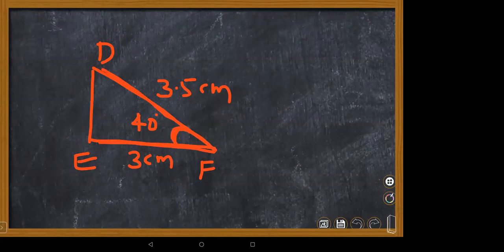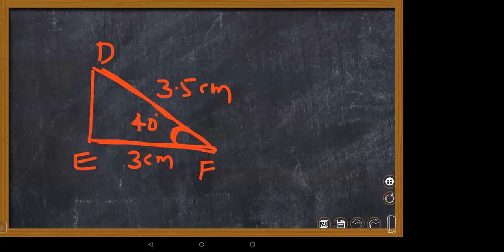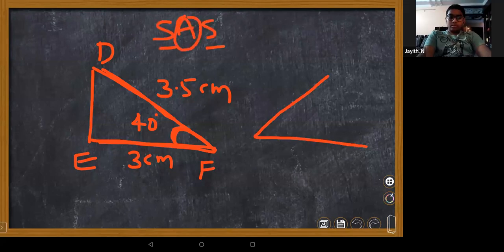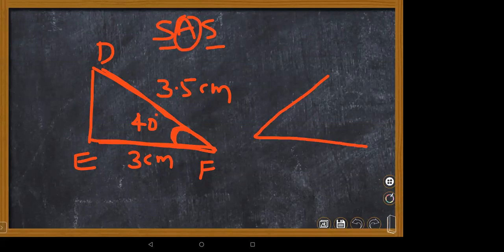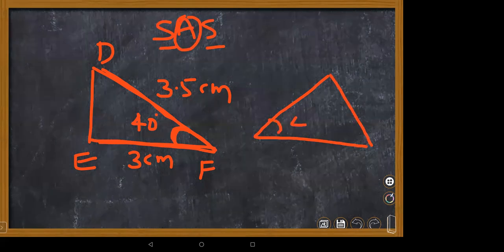Coming to the next figure, what is given here? The measure of DE, no need of giving, only two sides are needed in SAS. SAS means side, angle, side: two sides and one angle should be given, children. No need of finding the third angle here. You need to make the congruent parts, checking which parts are equal here.